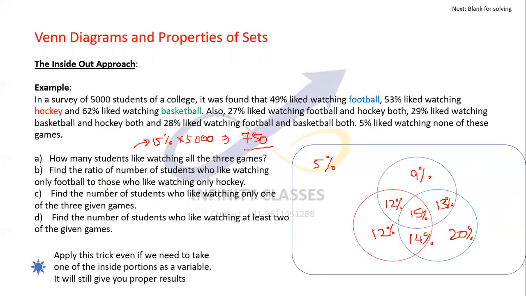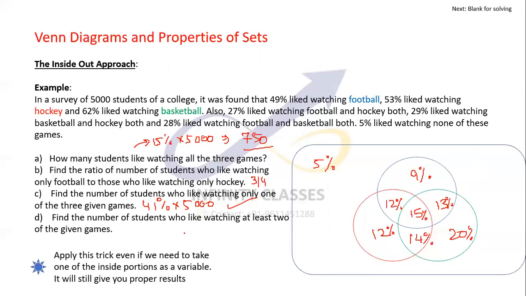Okay, so now you can find out each and everything. Find the ratio of the number of students who like watching only football to those who watch only hockey. Only football was 9% and only hockey was 12%. So 9 by 12 is 3 by 4. That's it, answer. Find the number of students who like watching only one of the 3 given games. So it would be 9 plus 12 plus 20. I hope you can calculate it easily. This is 41%. 41% of 5,000, and you can find it out.